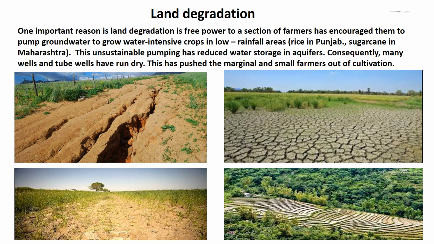Land degradation. One important reason for land degradation is free power to a section of farmers, which has encouraged them to pump groundwater to grow water intensive crops in low rainfall areas, that is rice in Punjab, sugarcane in Maharashtra. This unsustainable pumping has reduced water storage in aquifers. Consequently, many wells and tube wells have run dry. This has pushed the marginal and small farmers out of cultivation. So children, in the given images you can see different kinds of land degradation.